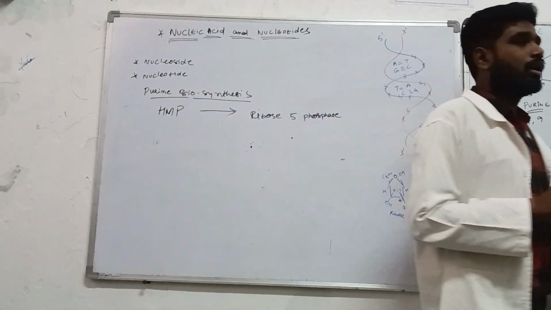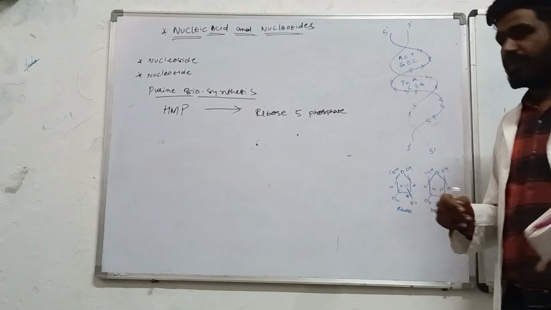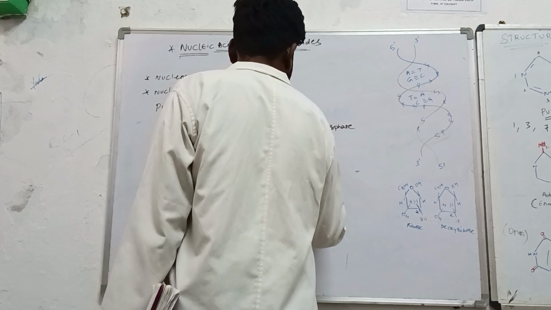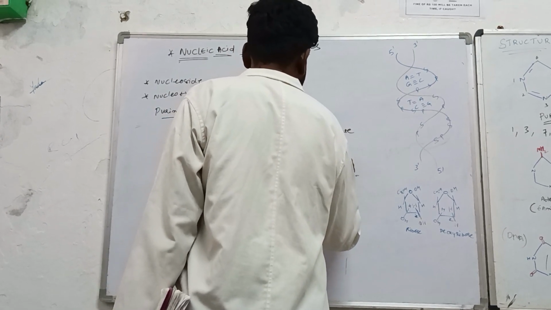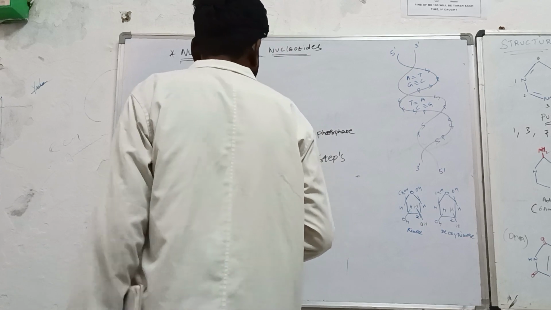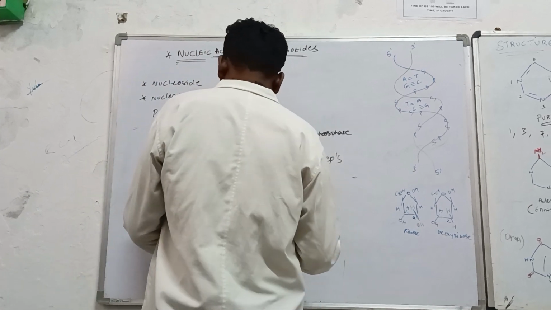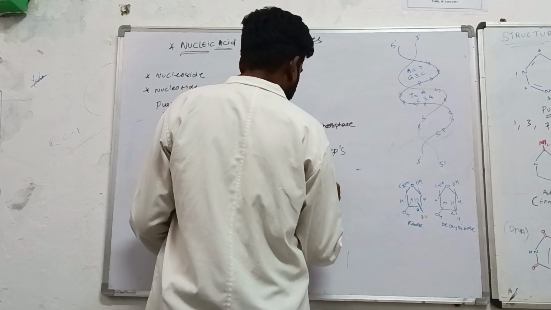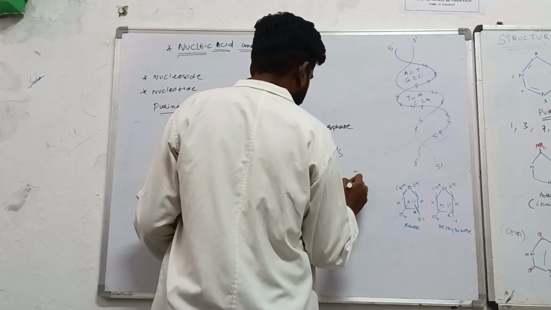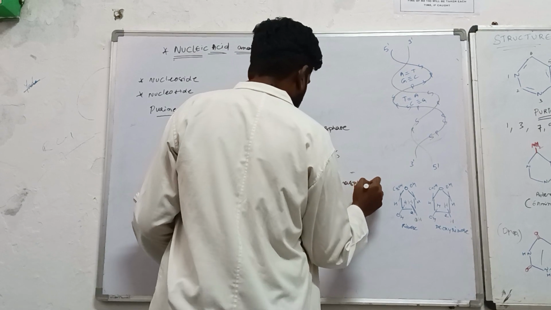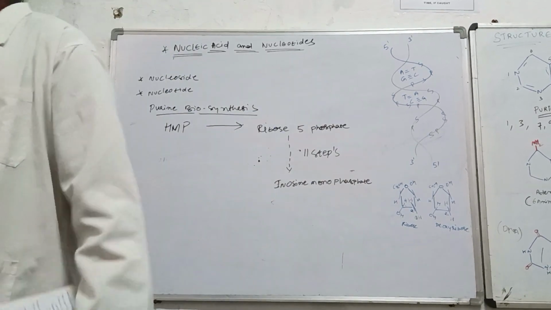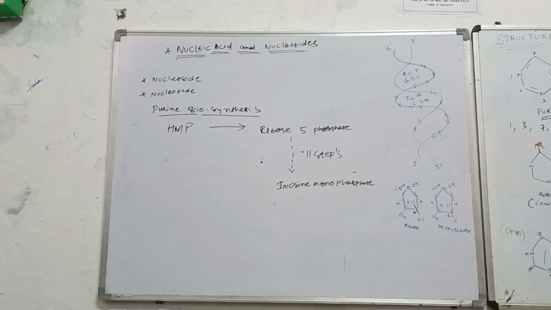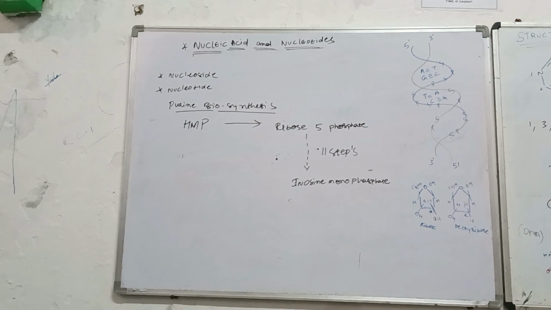Now the ribose 5-phosphate will go through multiple steps, nearly 11 steps, to form the molecule which is called inosine monophosphate. ये एक बात याद रखिए यार, एक बार तो फिर यूरिक एसिड के टाइम पे मेरे को समझाना पड़ता है.